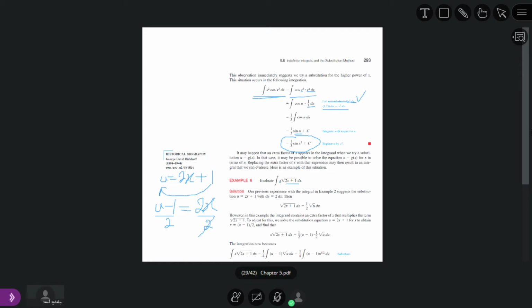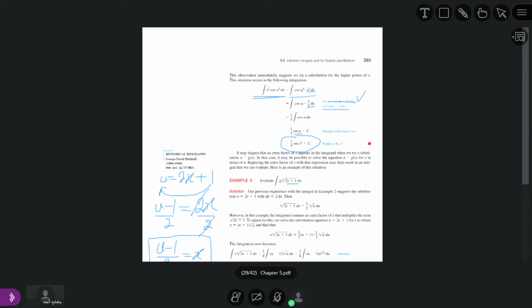This 2 will be cancelled with this 2. So we get u minus 1 divided by 2 equal to x. Now we have obtained the value of x.